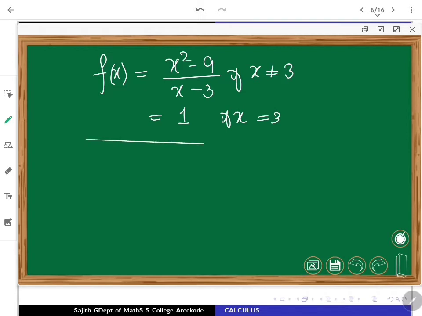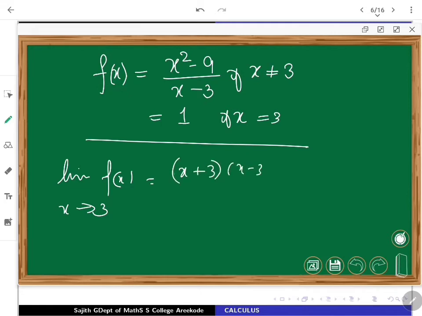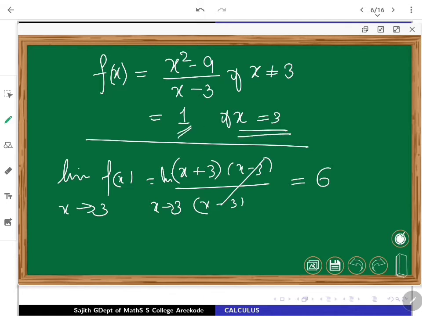If you are just looking at the limit of our function as x nears 3, obviously we will use the x plus 3, x minus 3 factorization and cancel out the factor x minus 3, with the assumption that x is not equal to 3. So this gives the limit as 6. So the limit exists, and it is going to be 6. At x equals 3, by definition it is 1. So it is discontinuous, right?